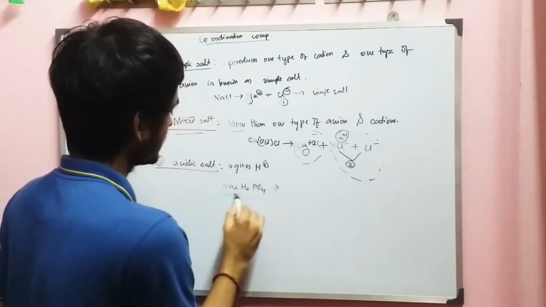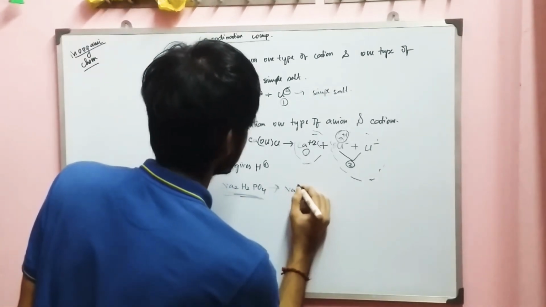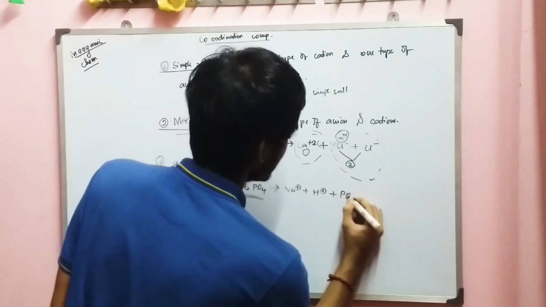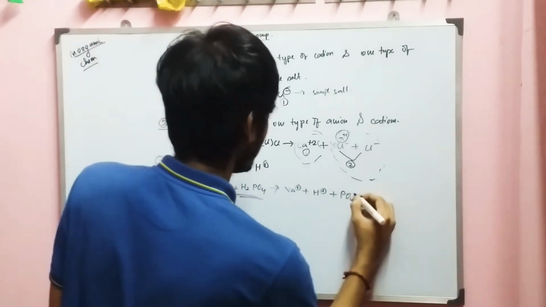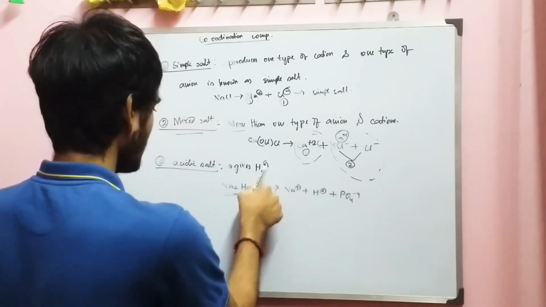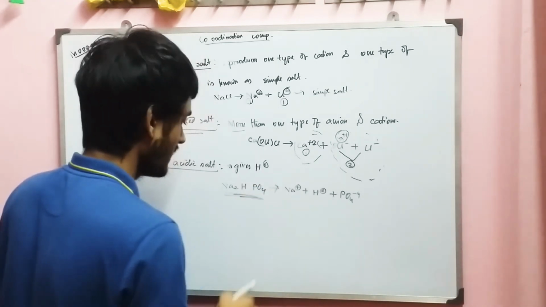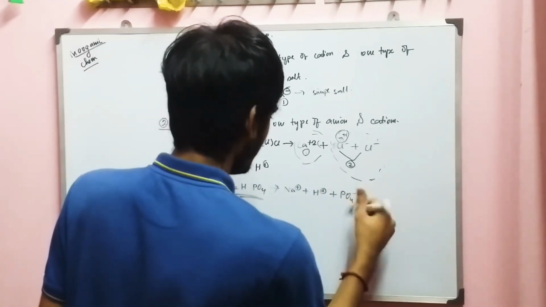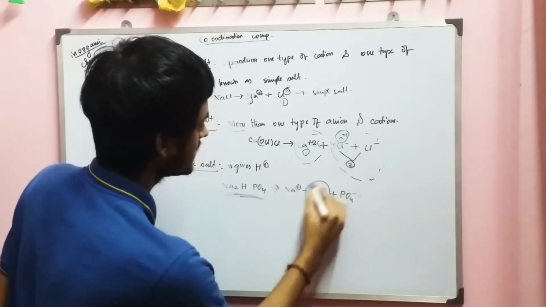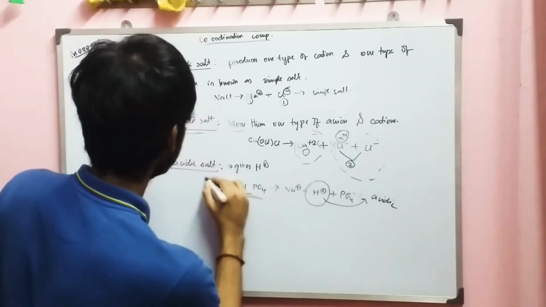It on dissociation gives Na plus, H plus, and PO4 minus 3. Sorry, here I made a mistake. It is Na2HPO4. So here you can see it produces H plus in the solution, so it is categorized as an acidic salt.